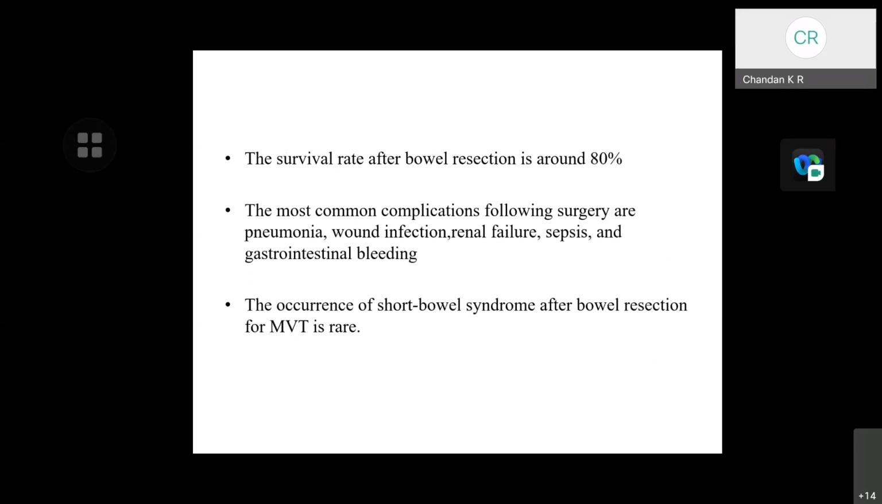The survival rate after bowel resection is around 80%. The most common complications following surgery are pneumonia, wound infection, renal failure, sepsis, and gastrointestinal bleeding. The occurrence of short bowel syndrome after bowel resection for mesenteric thrombosis is rare.